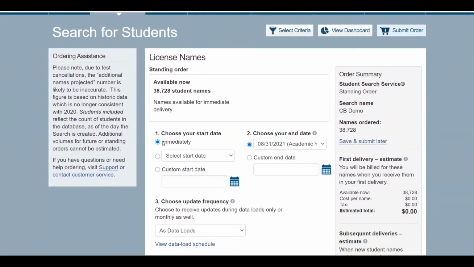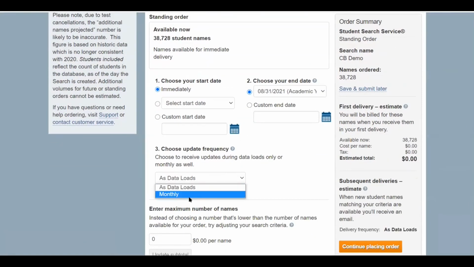So here you'll choose immediately for your start date. That means these 38,728 names will be delivered to you instantly. You'll choose your end date. Here we're going to choose 8/31/21. This is going to run this order through the end of the search cycle. We'll choose a monthly frequency.